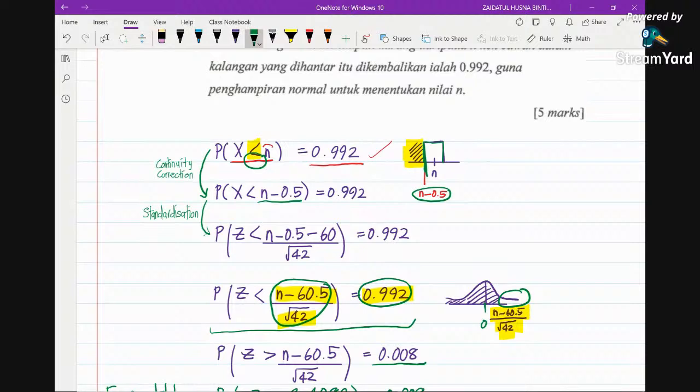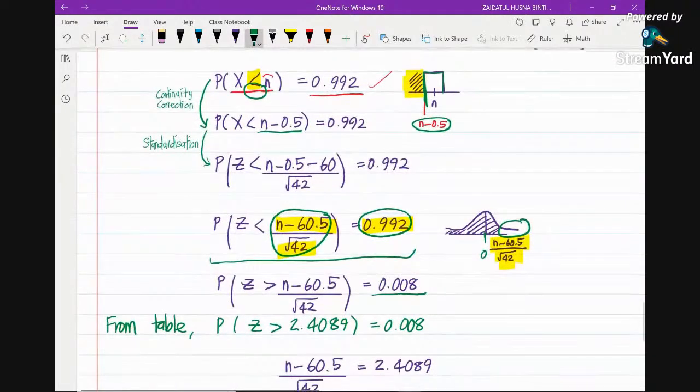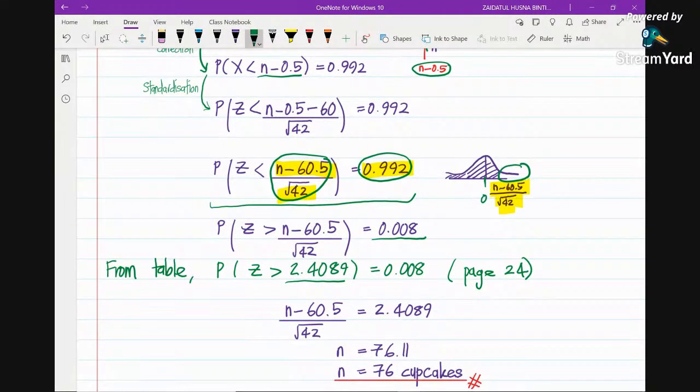Then if you read the standard normal table, the probability of z greater than 2.4089, and you may find this value on page 24 of your statistical book. Then you just equate these two, and you will notice that n is 76.11. But because we are dealing with the number of cupcakes, it is 76 cupcakes.